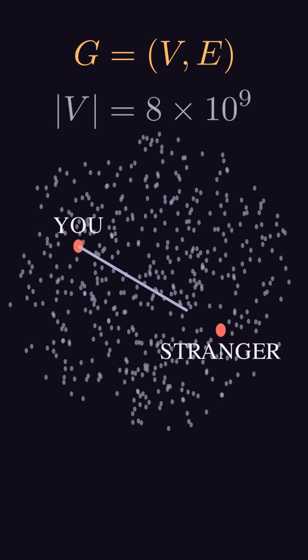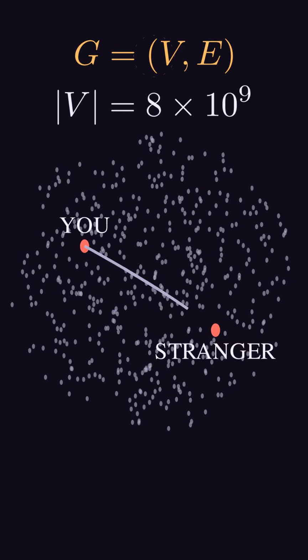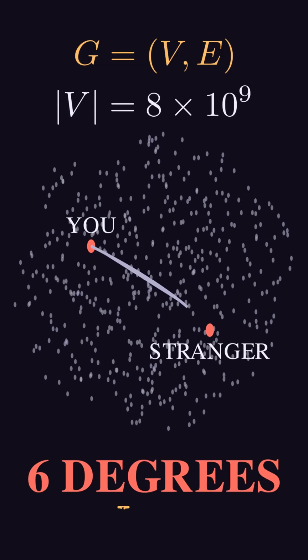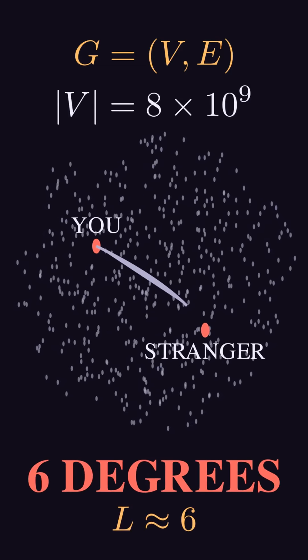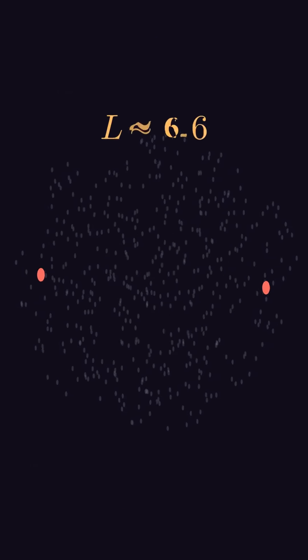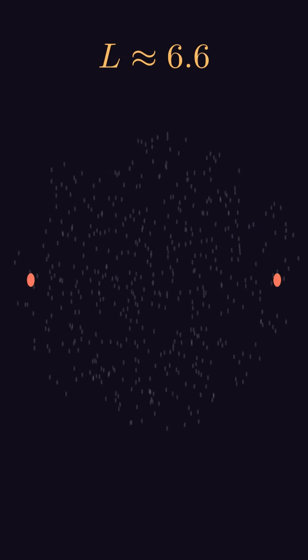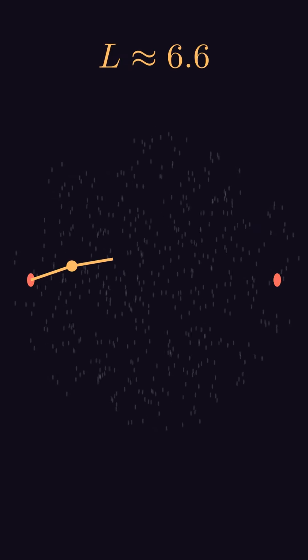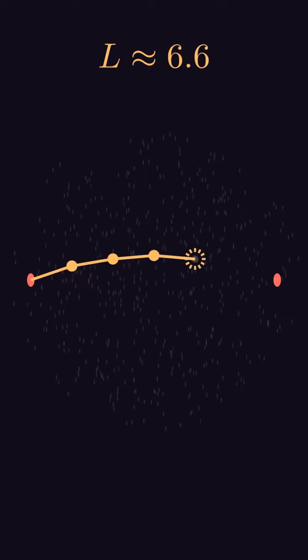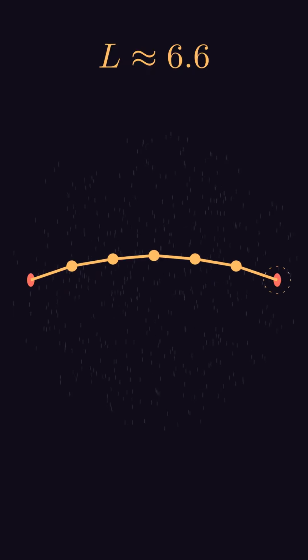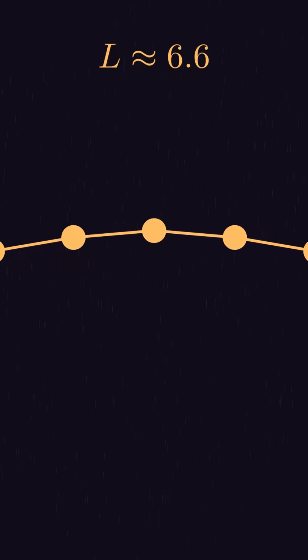In a graph G with 8 billion vertices, the average path length L is counterintuitively small. For instance, on Facebook, this average distance is only 6.6. We live in a world of billions, yet we are all connected by a tiny handful of intermediaries. But why? Let's look at the math.